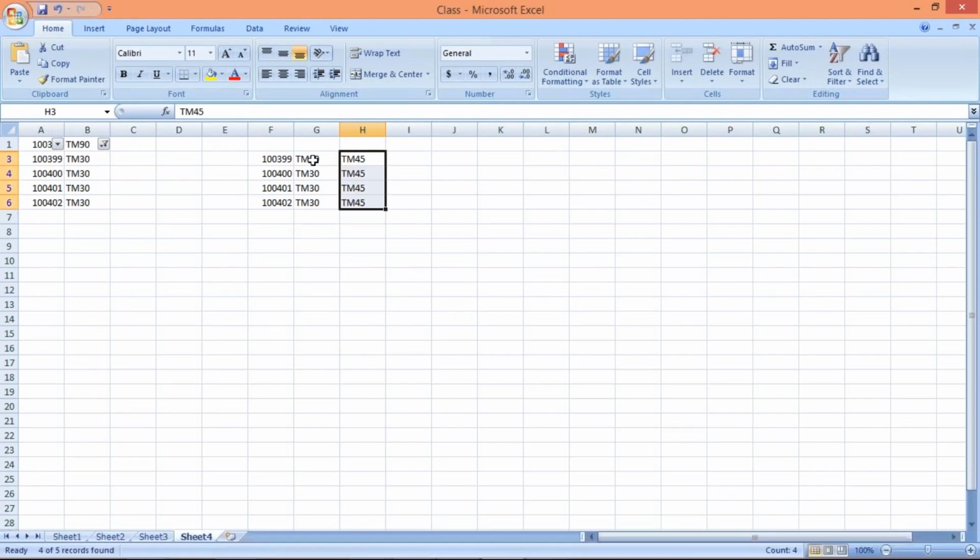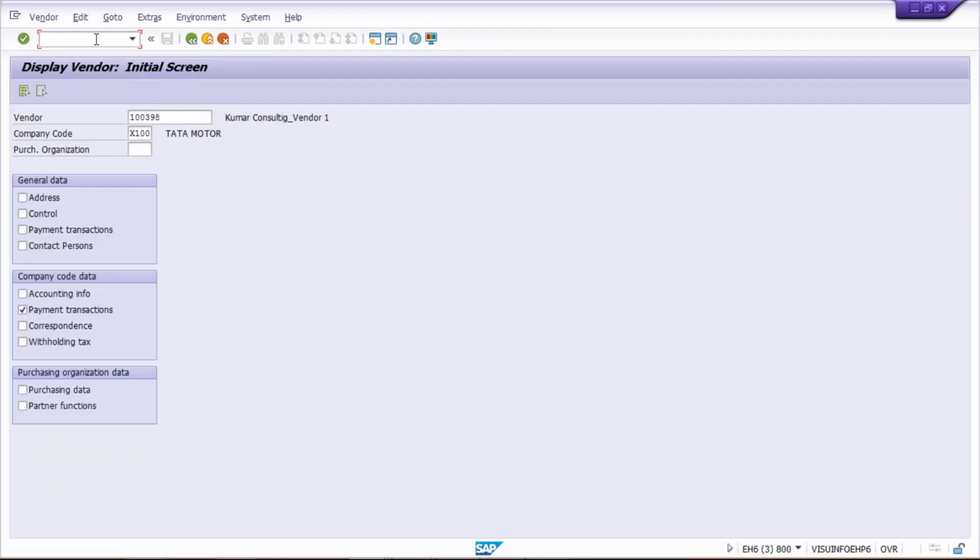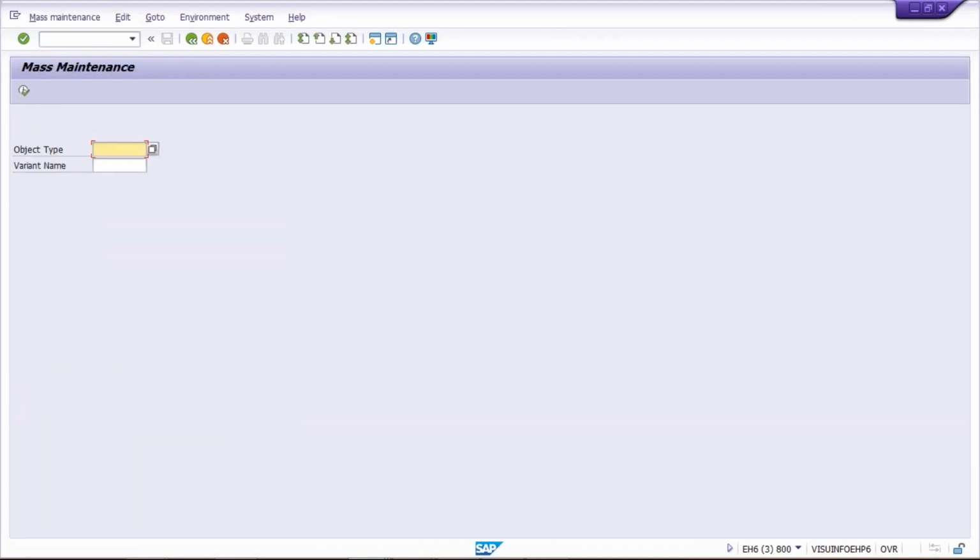So for that, this is called mass changes. It means we have to make changes against several vendors at a time. This is called mass changes. It can be possible in case of customer also. So that is also mass changes itself, right? So if you have to make mass changes, we are having 2 transaction codes which are going to be used. The very frequently used transaction code is MASS, mass. By this transaction code, we can perform mass changes against lots of objects, or you can say lots of master data.